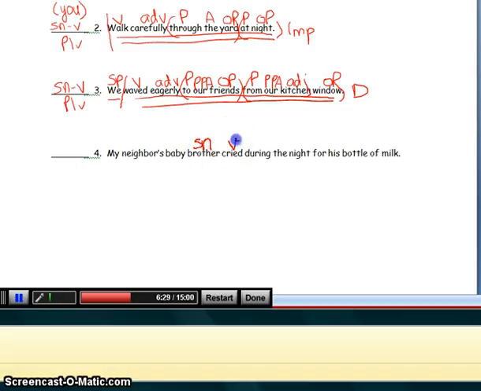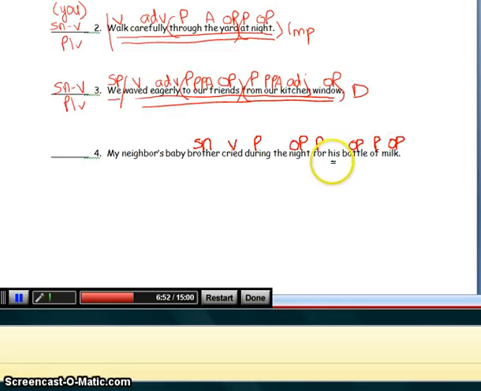Brother cried. Verb. During, preposition. During what? Night. Object of the preposition. For, preposition. For what? Bottle. Object of the preposition. Of, preposition. Of what? Milk. Object of the preposition.